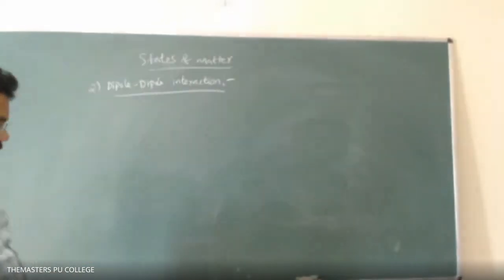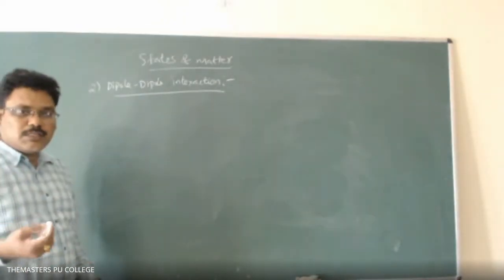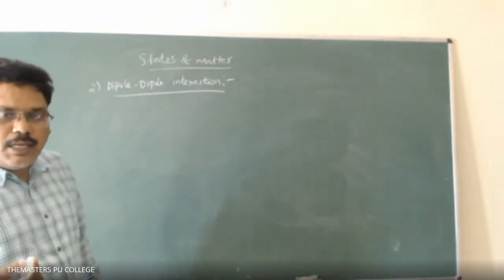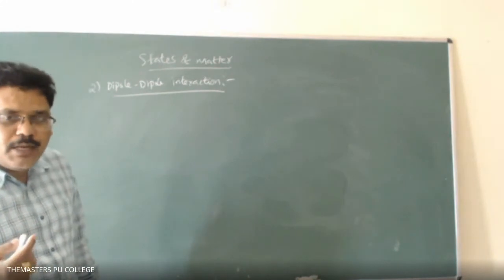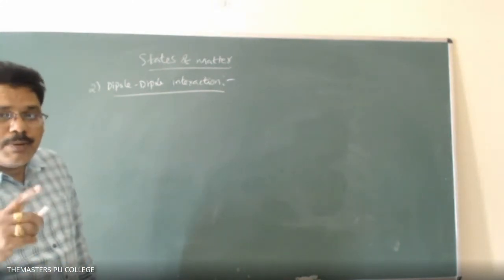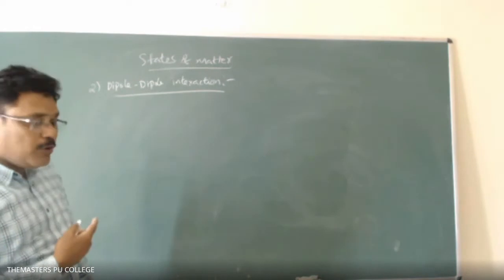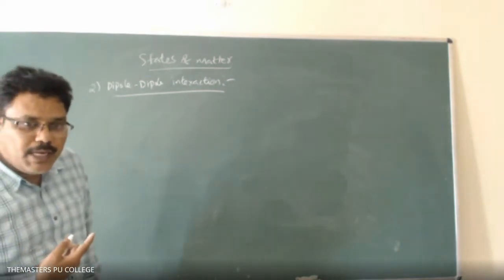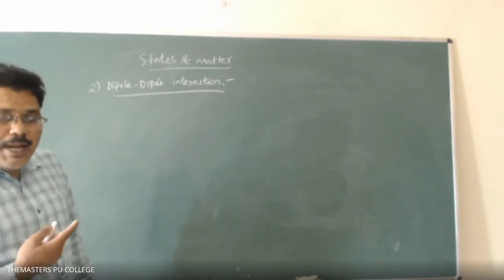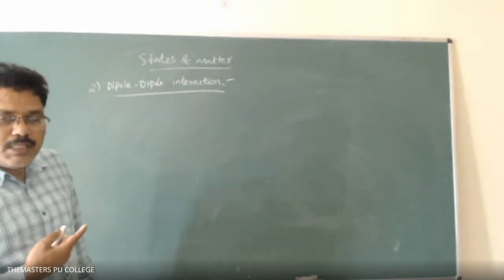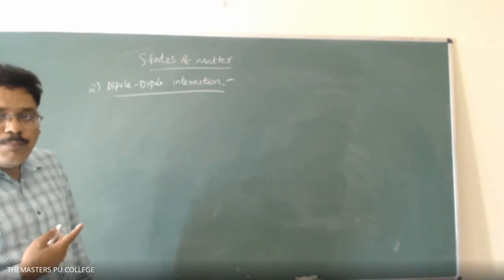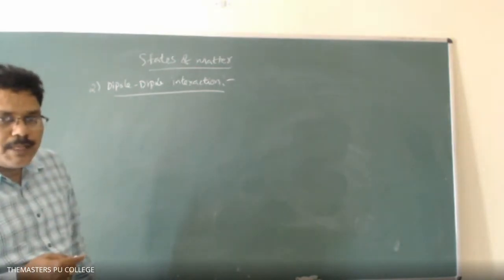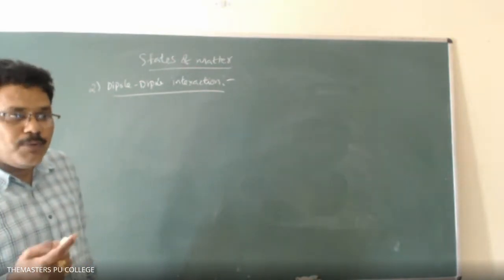In London dispersion forces, there is an attractive force between non-polar molecules, that is, temporary dipoles. Here, dipole means a permanent dipole. The attractive forces present between permanent dipoles are known as the dipole-dipole interaction.